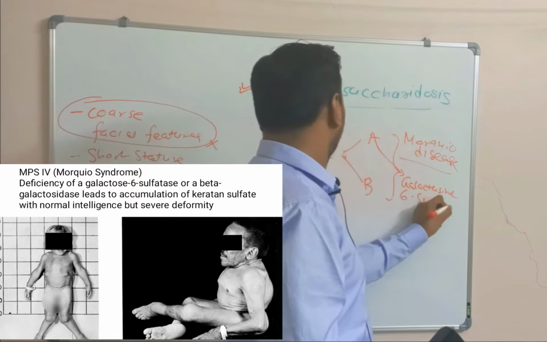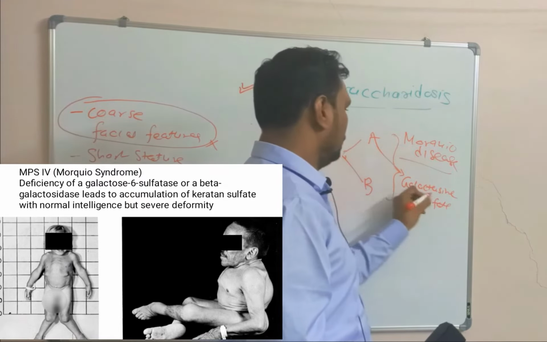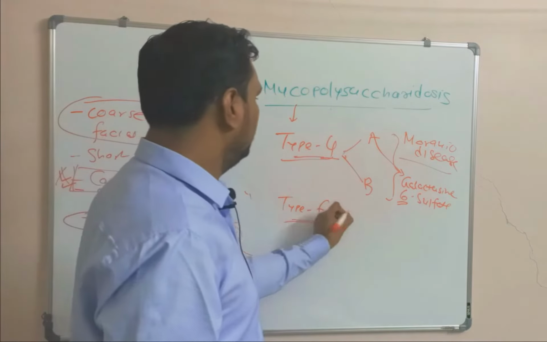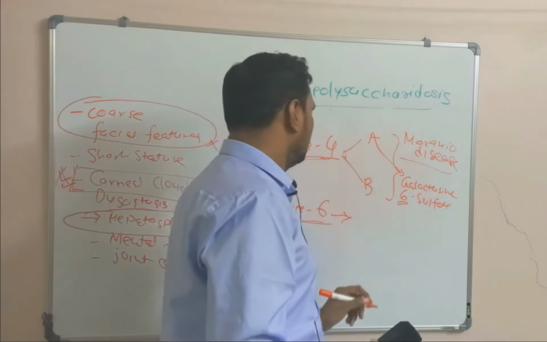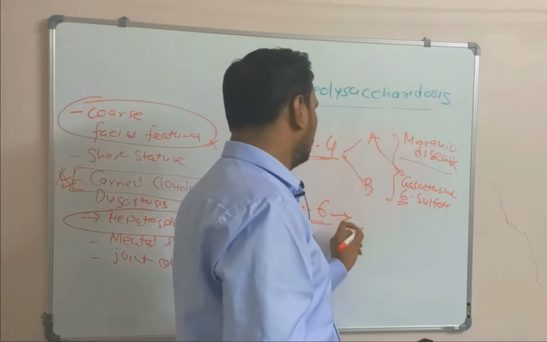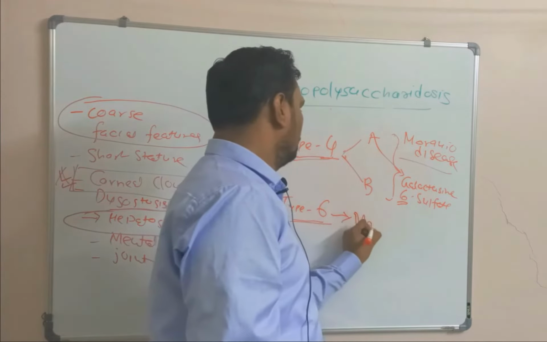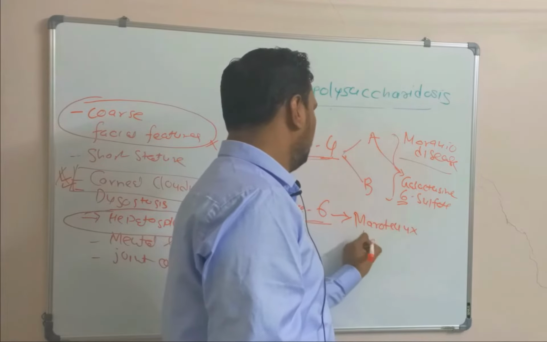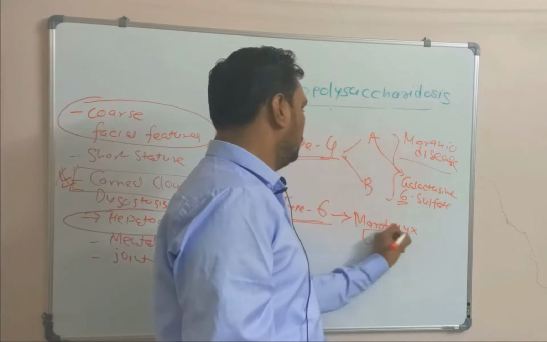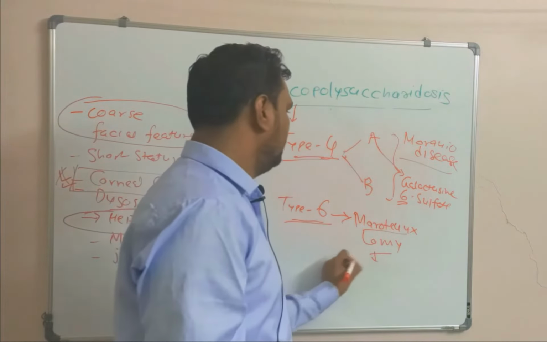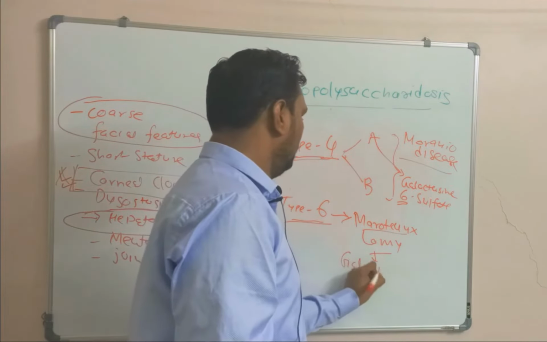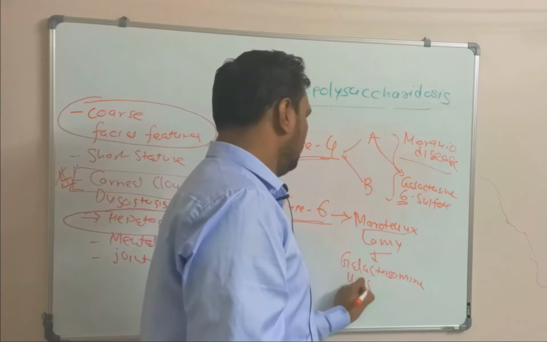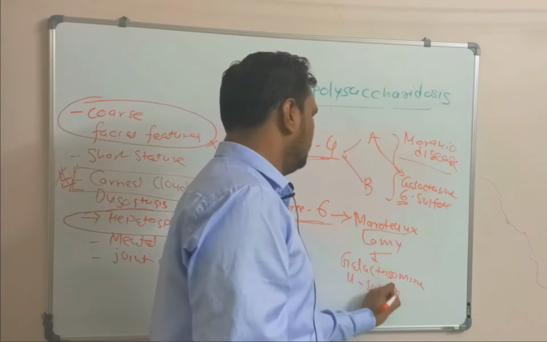Remember, for type 4 galactosamine 6-sulfatase is deficient, while type 6 is also called Maroteaux-Lamy syndrome. In this syndrome, the enzyme deficient is galactosamine 4-sulfatase.